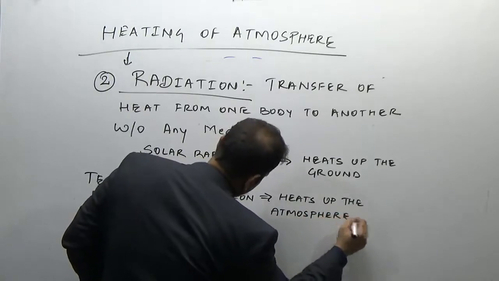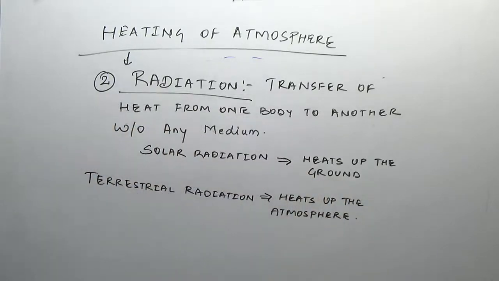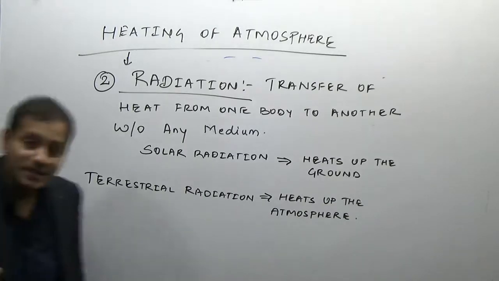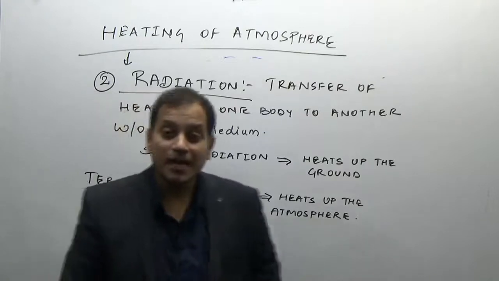Which heats up the atmosphere. So solar radiation heats up the ground surface and terrestrial radiation heats up the atmosphere. Now, why does the terrestrial radiation heat up the atmosphere?